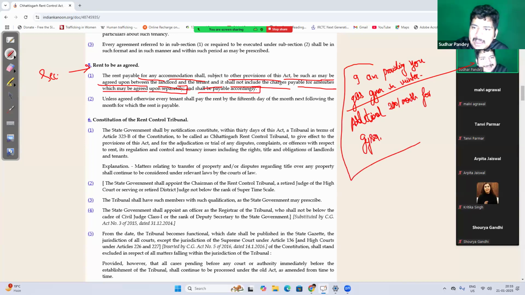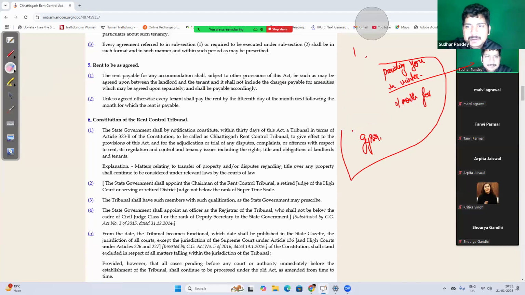So that amount cannot be included as rent. That is the amount payable separately.